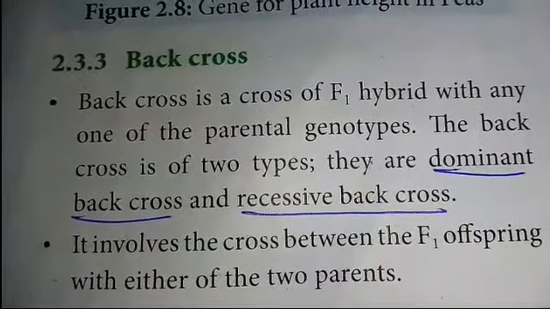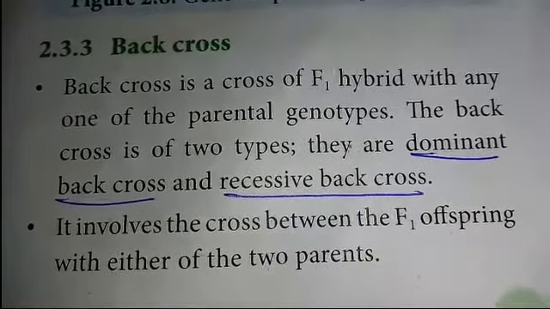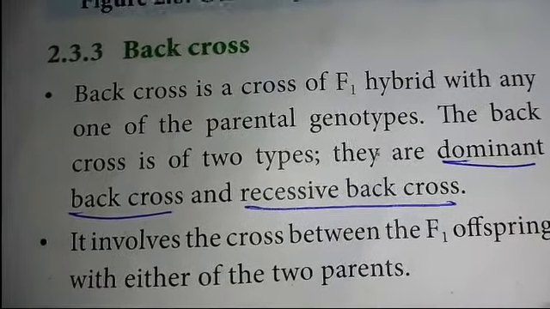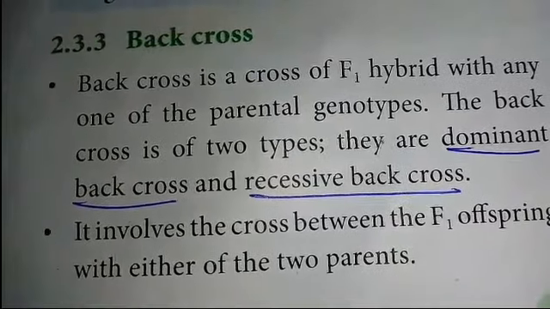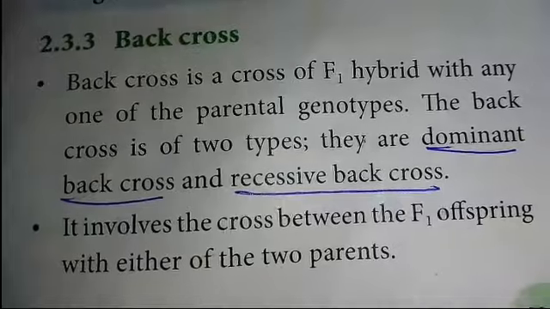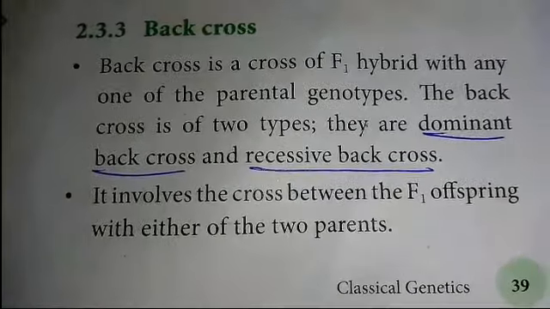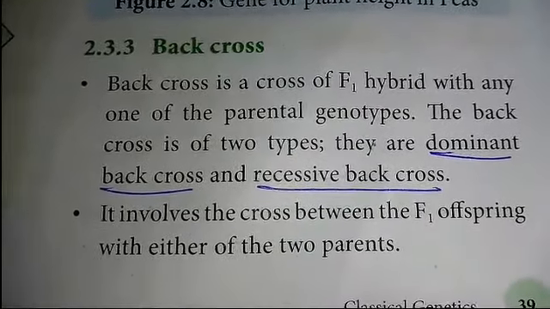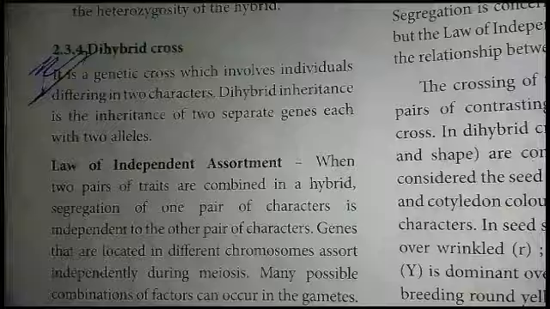A back cross is the cross in which the F1 is crossed with either of its parents, either the dominant parent or the recessive parent. If the dominant parent is crossed with the F1 hybrid, all the F2 generation are tall in nature, that is, the dominant character only. No recessive character is shown. If the F1 hybrid is crossed with the recessive plant, both the dominant character and the recessive character are seen in equal ratio, that is a 1:1 ratio.